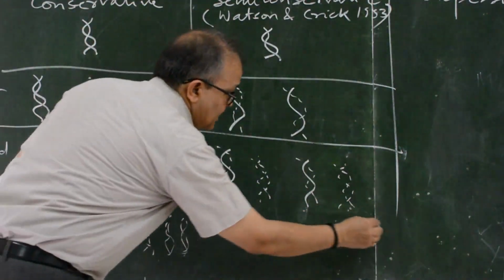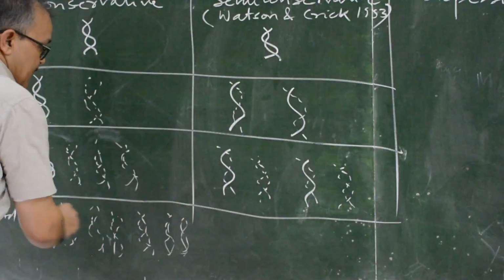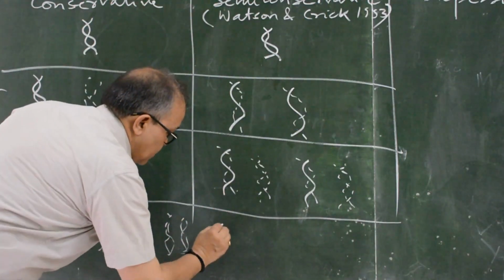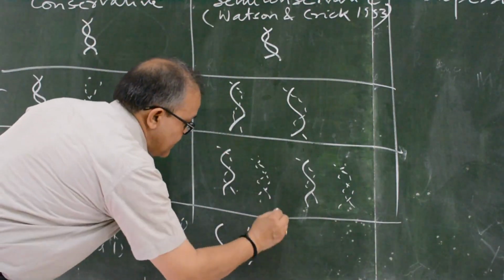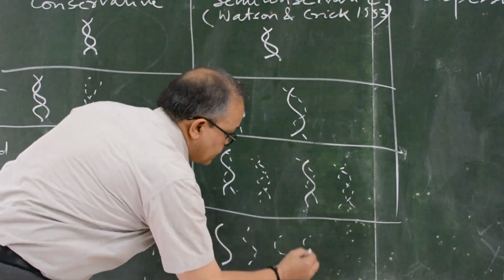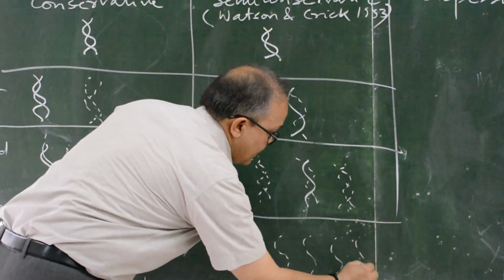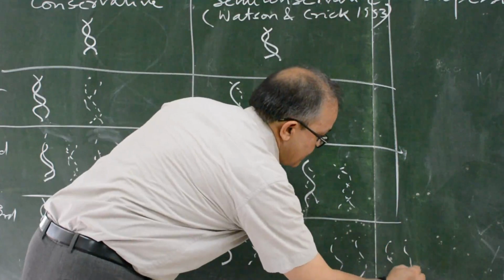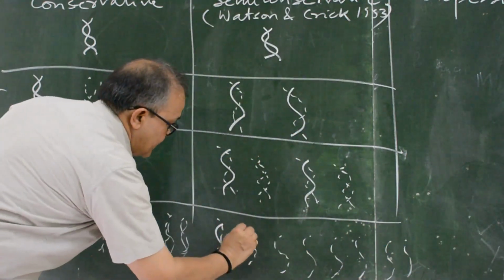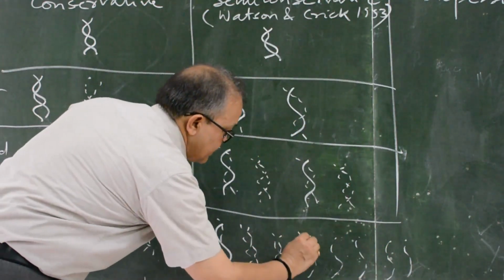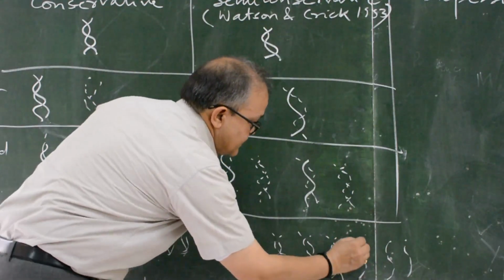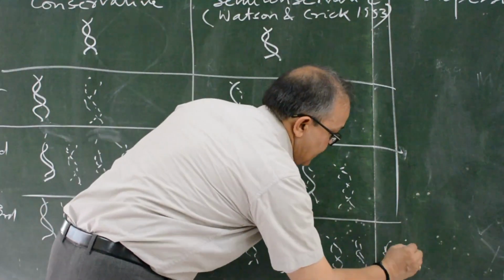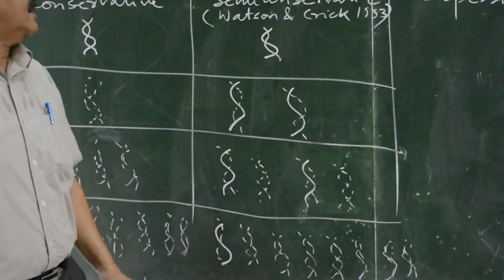Again you see here in the third generation, these two will be separated, these two will be separated, these two will be separated, and these two will be separated. And a new complementary strand will be synthesized.